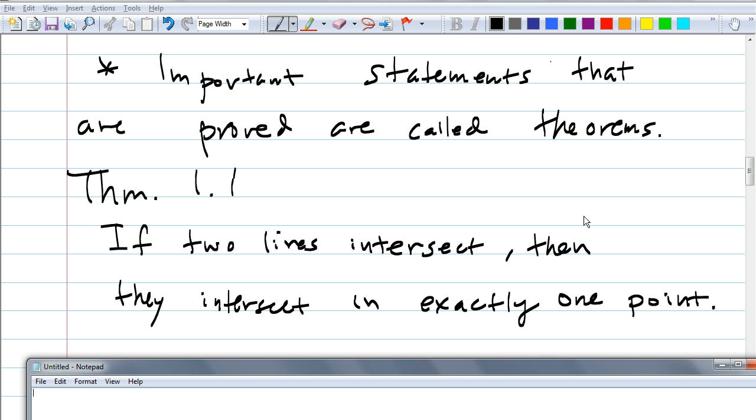Anyway, write this down. But does this make sense? If two lines intersect, then they intersect in exactly one point, right? It makes sense, right? Because when we say two lines, what do we mean by this? We mean two different lines. Exactly right. Okay, write it down.